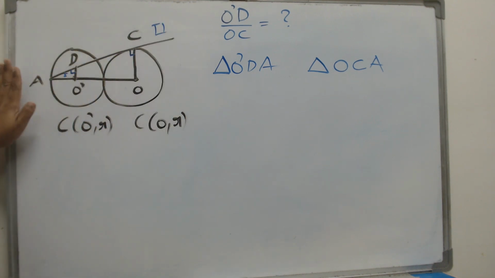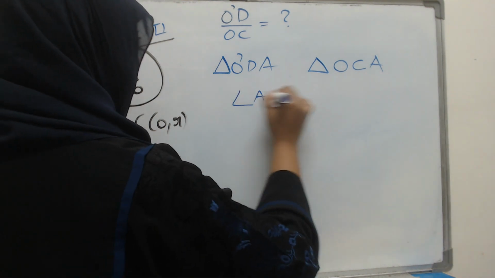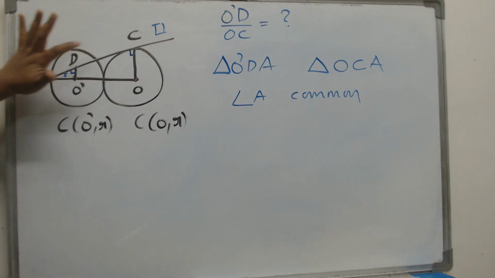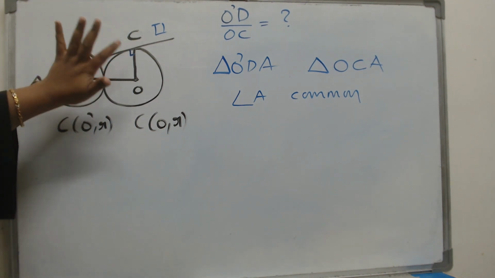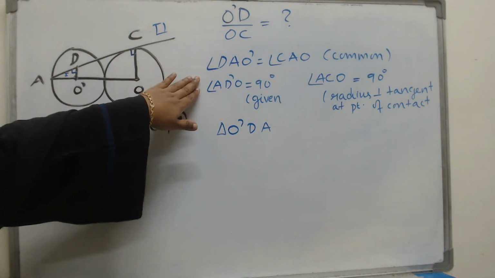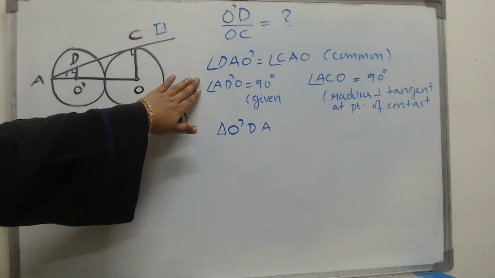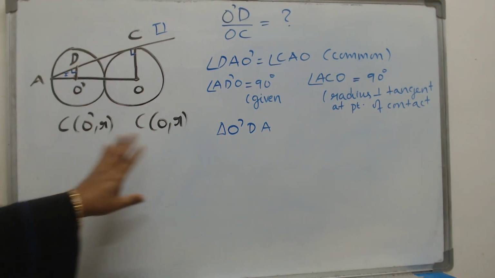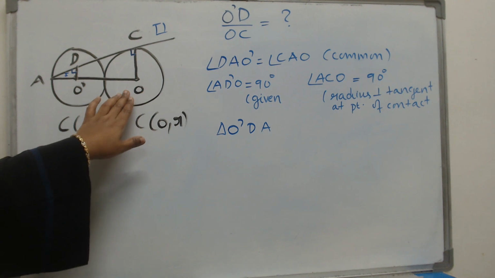And what is the first thing you notice? Both of them have a common angle A. That is common. And then what? Here a right angle, here a right angle. That is the first thing we discussed. There we have proved that two sets of corresponding angles are equal. So that means by AA criterion, both of these triangles are similar.